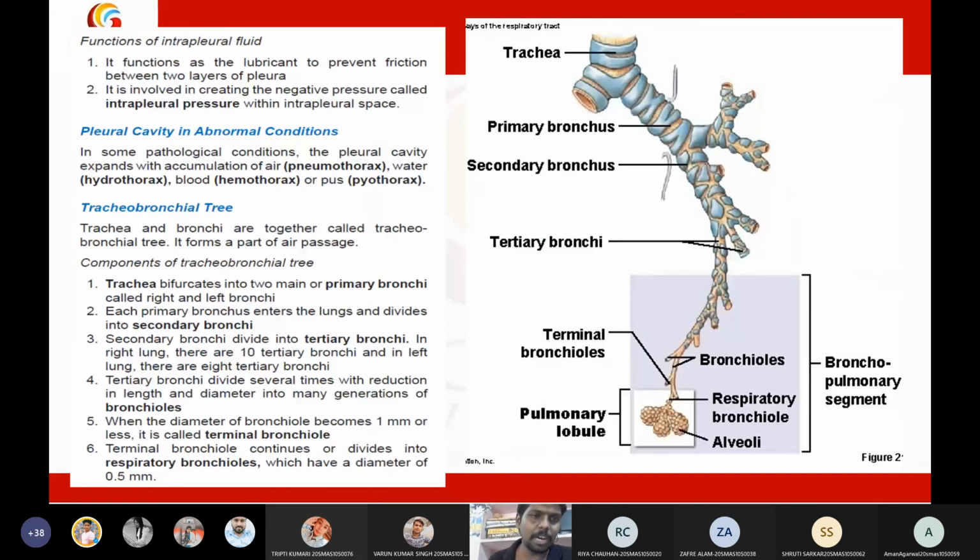Typically we have four conditions. Filling of the pleural cavity with water is called hydrothorax, with air is called pneumothorax, with blood is called hematothorax, and with white blood cells or pus is called pyothorax.